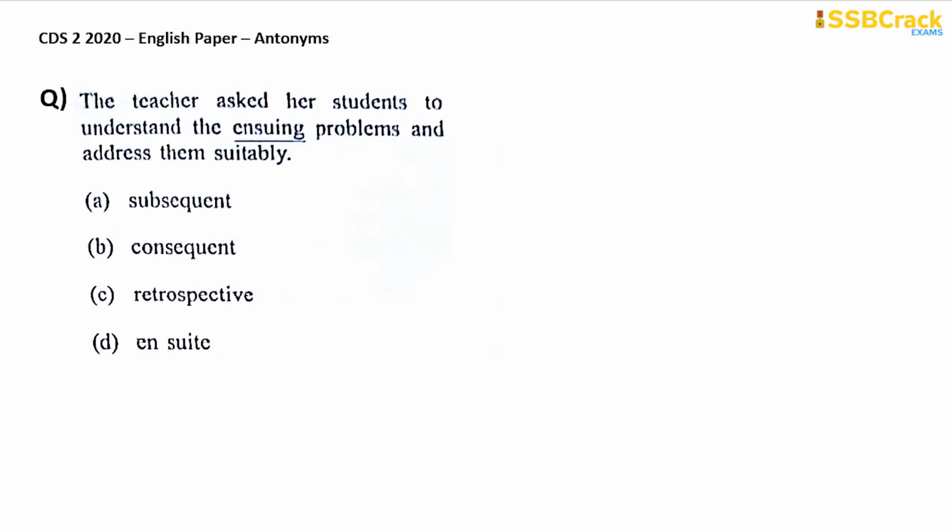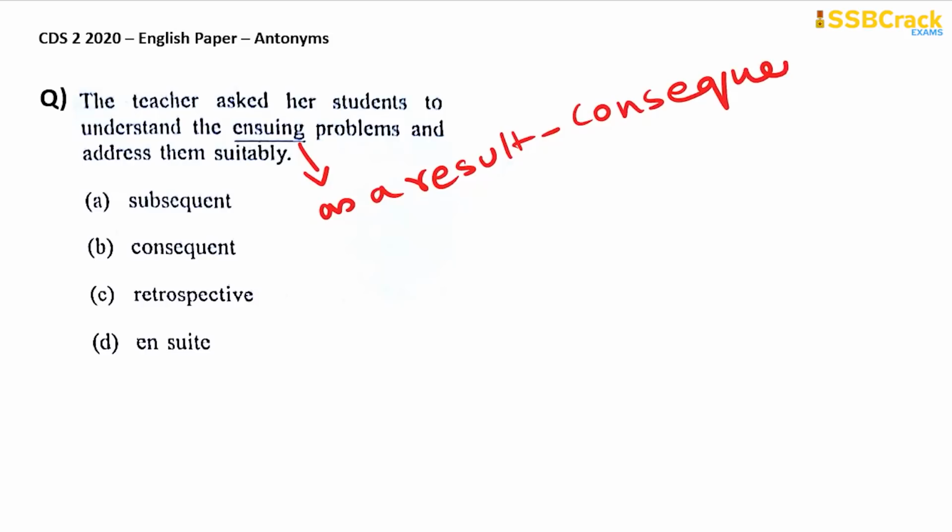Next question. The teacher asked her students to understand the ensuing problems and address them suitably. Ensuing means something that follows something. So ensuing basically means as a result or consequent. So if something happens and the results follow that particular thing, then these results are ensuing results. So ensuing means subsequent, consequent. So these two, A and B options, are synonymous to ensuing. So you need to cross them out.